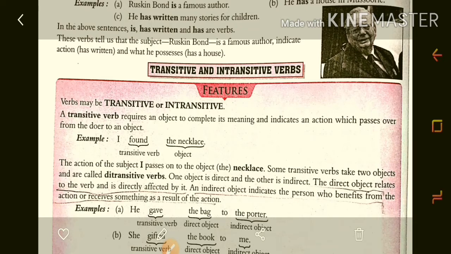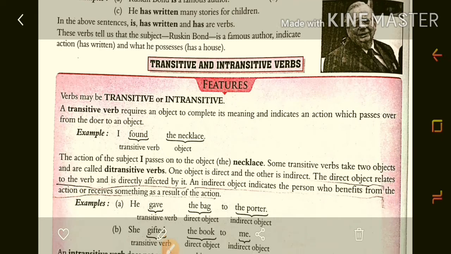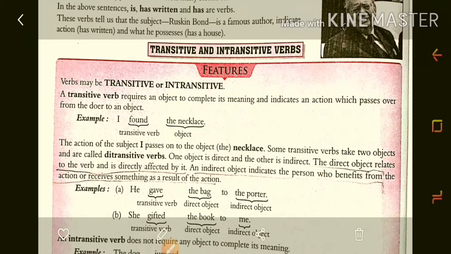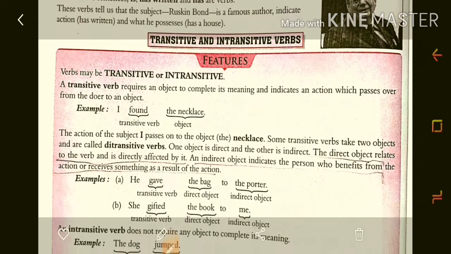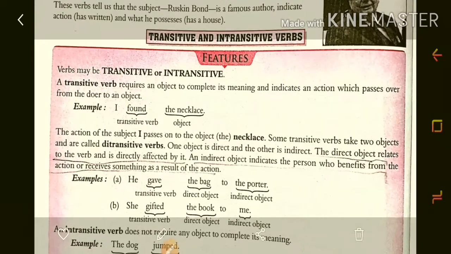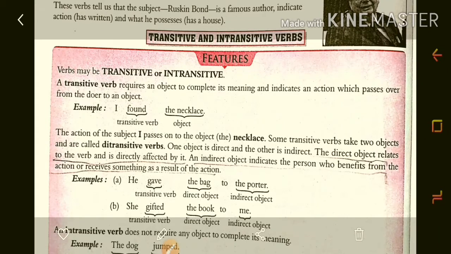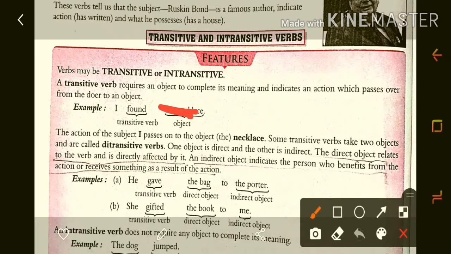A transitive verb requires an object to complete its meaning; it indicates an action which passes over from the doer to an object. Now if I read this sentence, I found the necklace. If I did not include the word necklace and read only 'I found', are you getting the complete meaning?